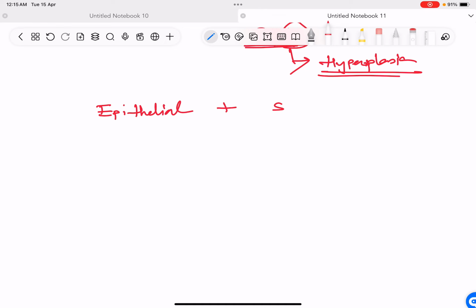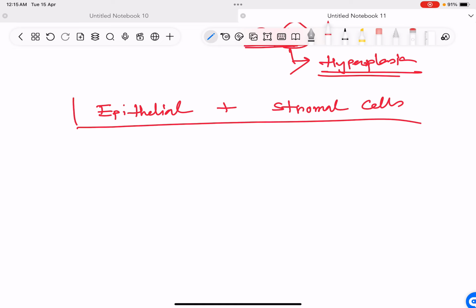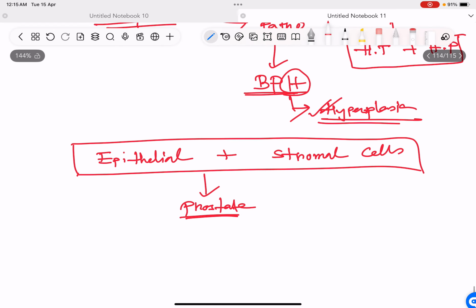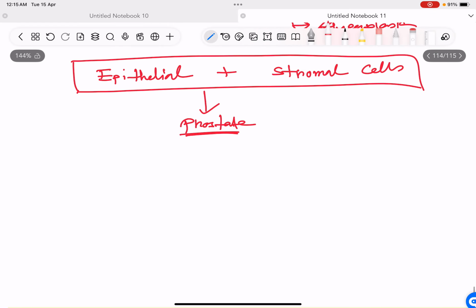It is just hyperplasia of both epithelial cells and stromal cells. So both the epithelial and stromal cells of prostate undergo hyperplasia, predominantly around the periurethral zone. So suppose this is the prostate, this is the urethra passing.